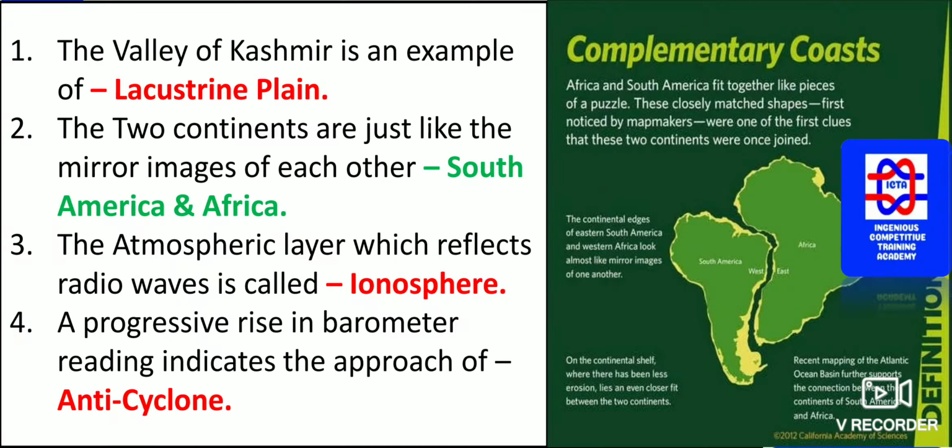The two continents are just like mirror images of each other. As you can see on the right side, they look opposite, like a mirror. They are known as complementary coasts. South America and Africa fit together like pieces of a puzzle. These closely matched shapes, first noticed by mapmakers, were one of the first clues that these two continents were once joined. So this is one thing you have to remember: they look like mirror images, those are South America and Africa.